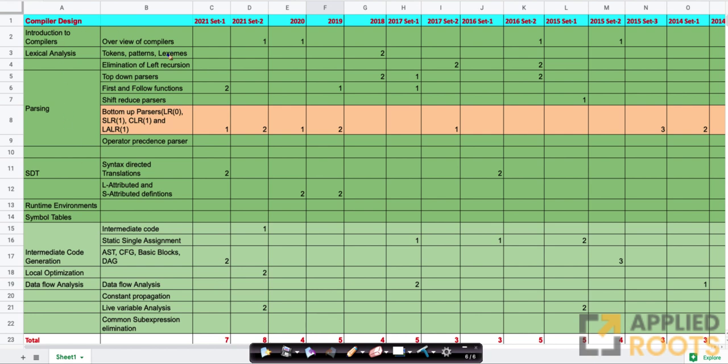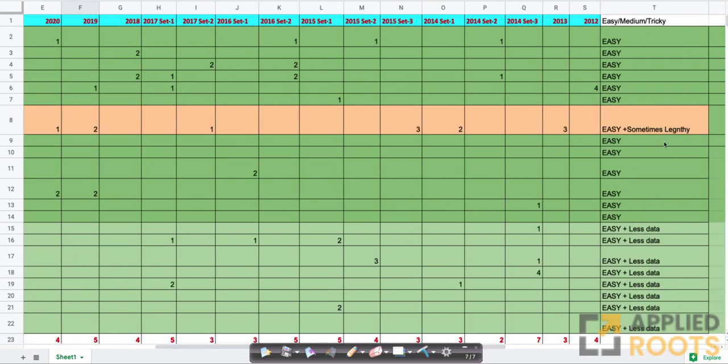Amongst all these concepts, the only topic where students typically commit mistakes, which I've highlighted in orange, is parsing, not because these are hard concepts. If you know the algorithm and the steps, and you're careful about it, you can get full marks in parsing also. But for concepts like building an LR0 parser or building the whole parse table for SLR1 or LALR1, students commit mistakes. That's why we have highlighted it in orange.